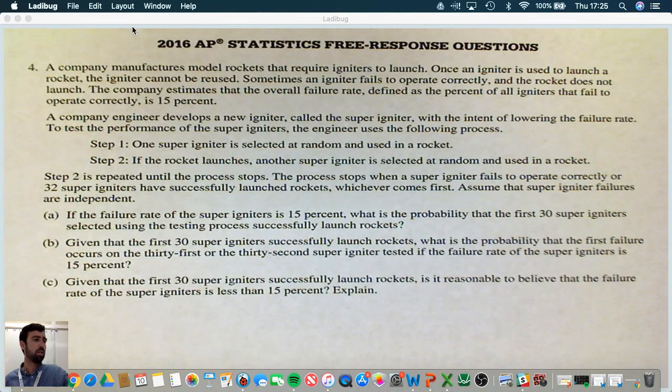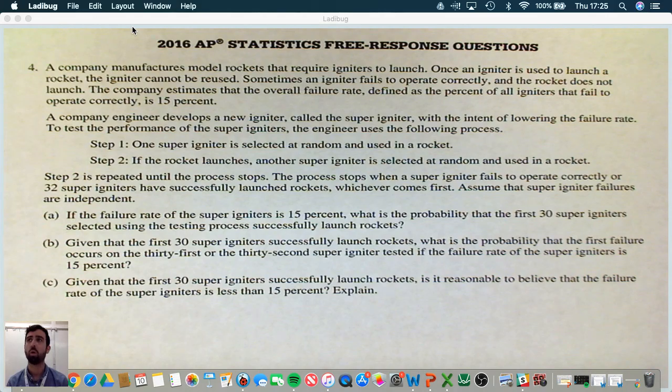Okay, so it says a company manufactures model rockets that require igniters to launch. Once an igniter is used to launch a rocket, the igniter cannot be reused. Sometimes, after an igniter fails to operate correctly, the rocket does not launch. The company estimates that the overall failure rate, defined as the percent of all igniters that fail to operate correctly, is 15%. A company engineer develops a new igniter called the super igniter with the intent of lowering the failure rate. To test the performance of super igniters, the engineer uses the following process.